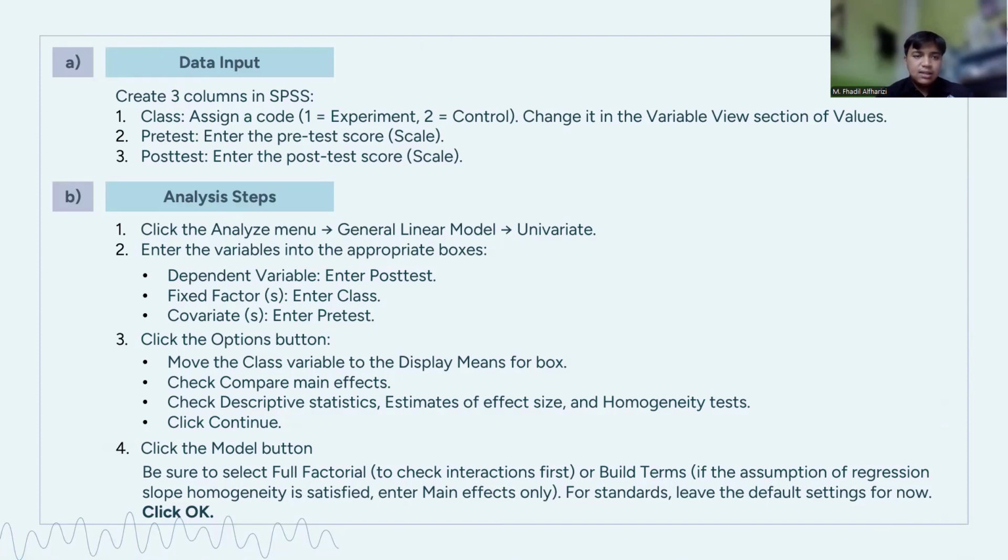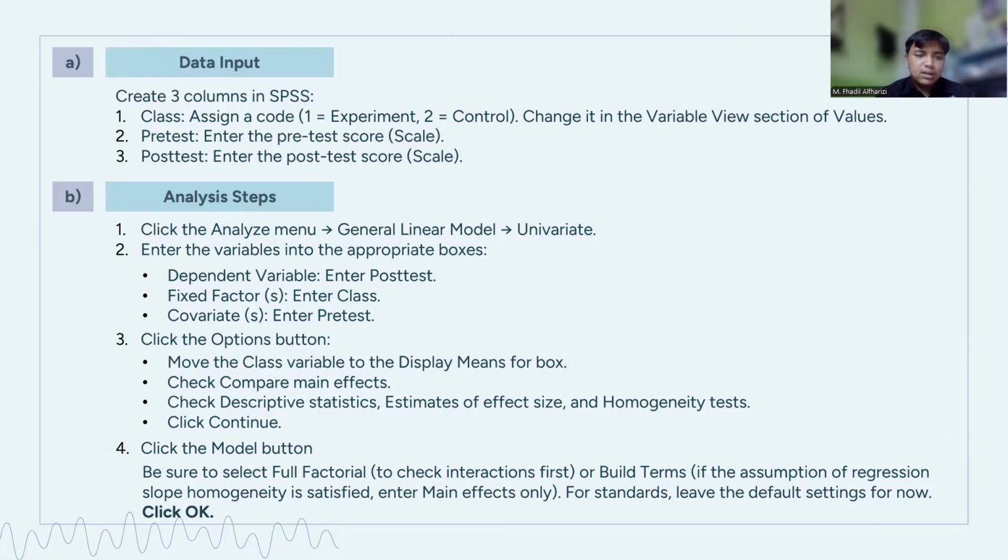And B is the analysis steps. One, click the Analyze menu, General Linear Model, and Univariate. Two, enter the variables into the appropriate boxes. For dependent variable, enter post-test. For fixed factor, enter class. For covariate, enter pretest. Three, click the Options button, move the class variable to the Display Means for box, check Compare main effects, check Descriptive statistics, Estimates of effect size, and Homogeneity tests, click Continue.